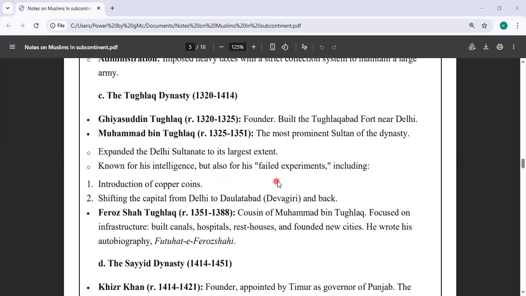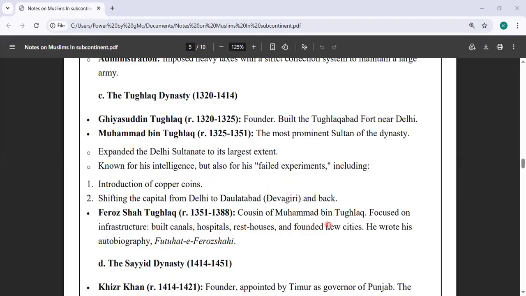He is known for his intelligence, but also for his experiments, including the introduction of copper coins. He introduced them first, then later he regretted it. He also shifted the capital from Delhi to Daulatabad, and then he had to shift it back. Then Firoz Shah Tughlaq was a cousin of Muhammad bin Tughlaq.